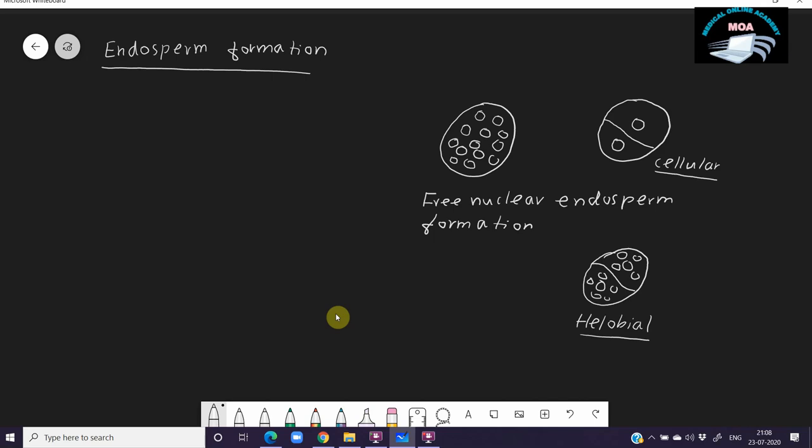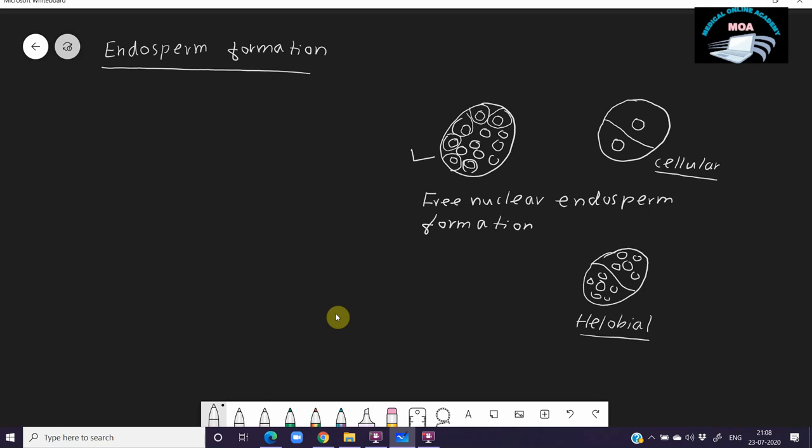The most common type is the pre-nuclear endosperm formation, which is explained in the NCERT textbook. After the pre-nuclear endosperm stage, it collects the cytoplasm and forms cells, each one later converting into a cell. You can see this in the coconut.